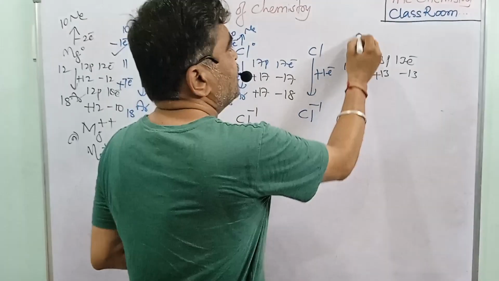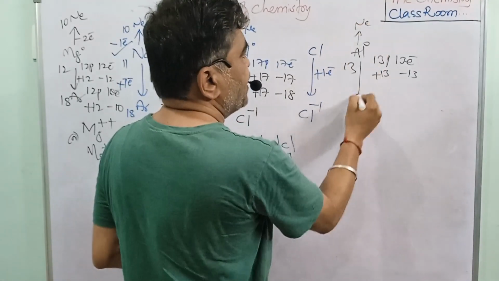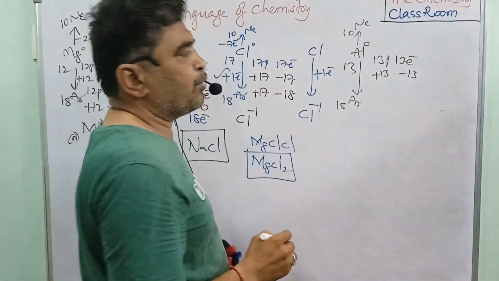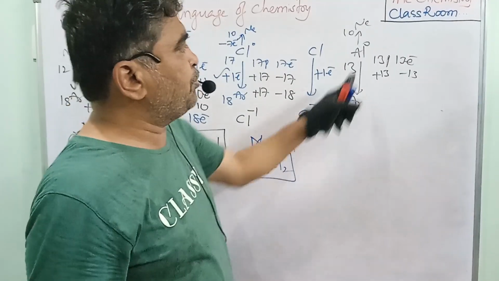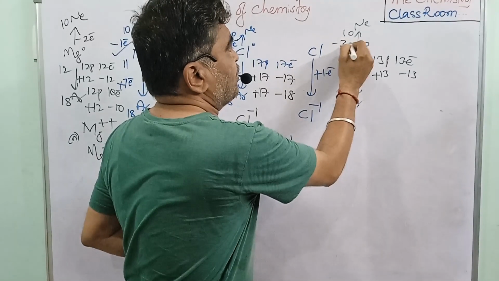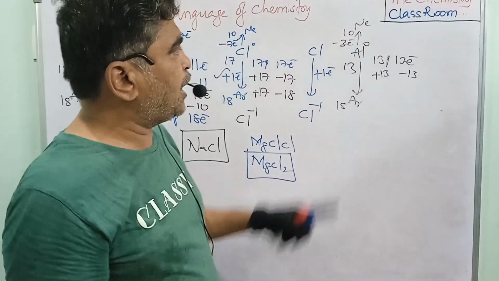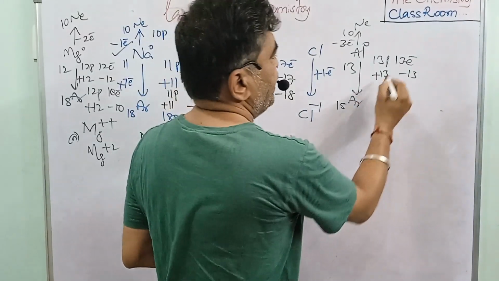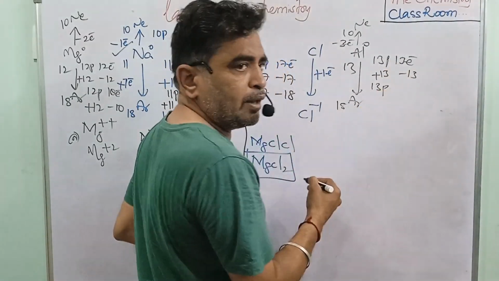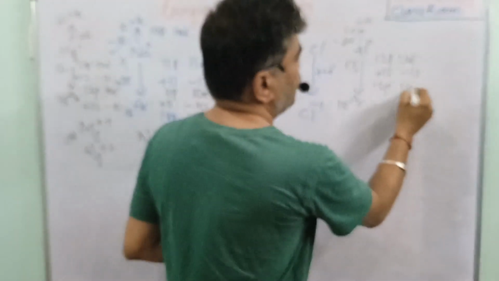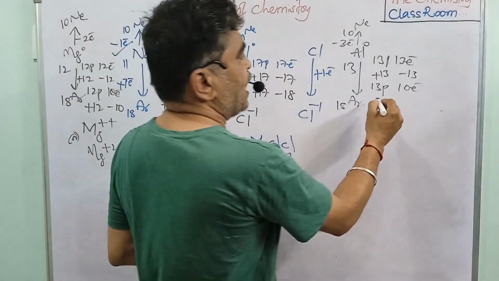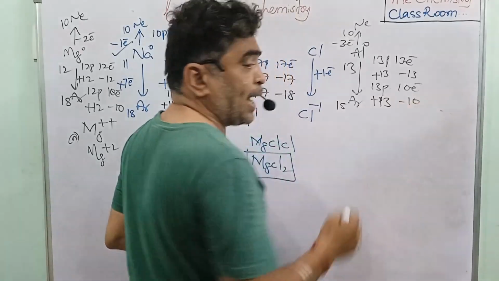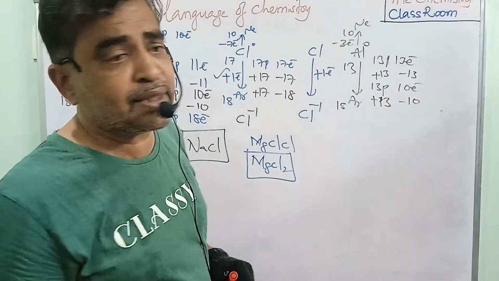To get stability, the aluminium is in between neon and argon. The neon is 10, argon is 18. To get the neon configuration, aluminium has to lose 3 electrons. So the aluminium loses 3 electrons to get stability. So what happened here? The 13 protons stay like that only, but 3 electrons are lost, so we have only 10 electrons. Now what happened? 13 plus and 10 minus. So here 3 positive charges are in excess.